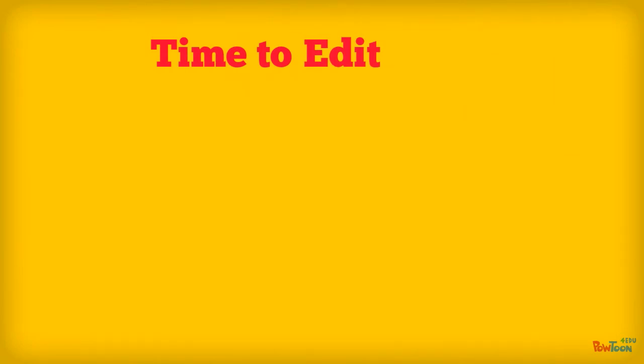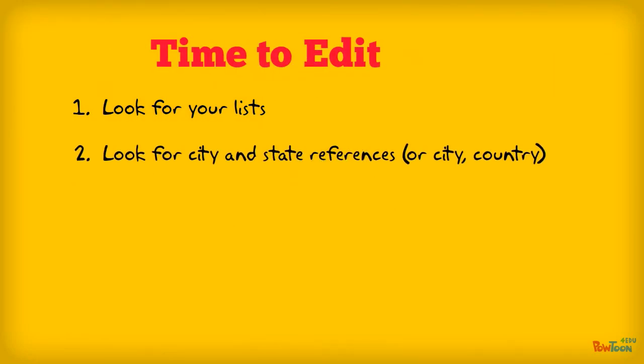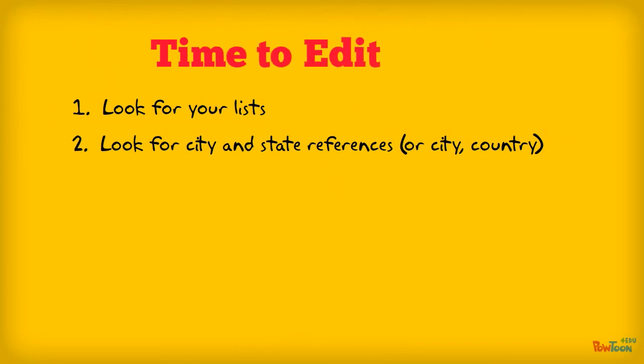Try following these steps for editing using these 6 rules. Number 1, look for your lists. Do you have a comma between each item in the list? Did you use the Oxford comma? Number 2, was it necessary to refer to a place by city and state or by city and country? If so, did you put a comma? Number 3, when you wrote the month, day, and year, did you put a comma between the day and year? Also, make sure you wrote all dates the same way. Don't use traditional formatting in one place and military formatting in another.